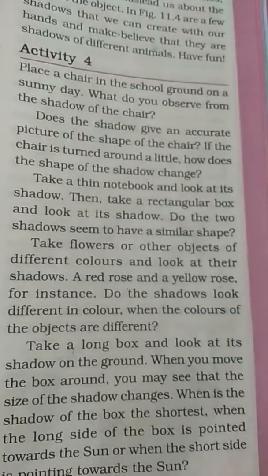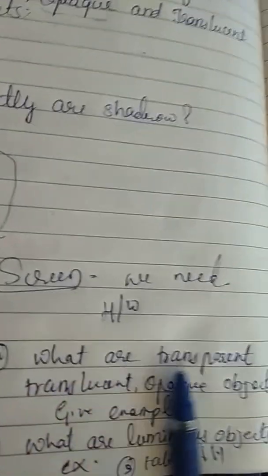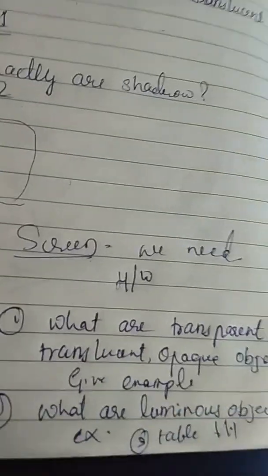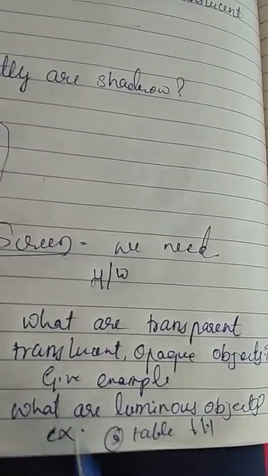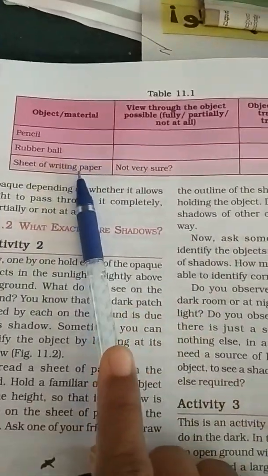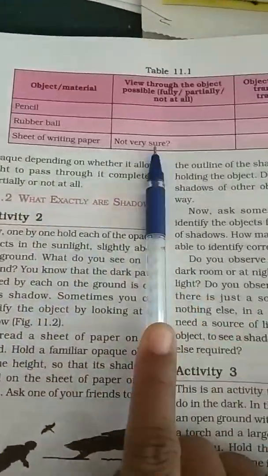Today we will finish here. Your homework: answer the following questions. What are transparent, translucent and opaque objects? Give examples. What are luminous objects? Give examples. Third, complete Table 11.1. You have to complete this table by taking different examples. Do it. Thank you.